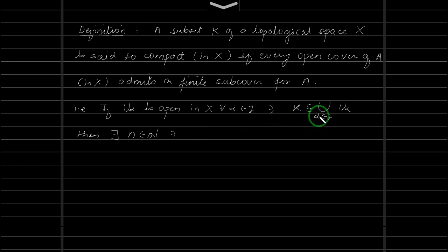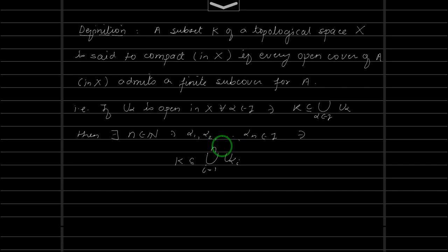Now how to write it? Let us take alpha 1, alpha 2, up to alpha n belonging to the indexing set I, such that K will be contained inside the finite union. So these are the finite number of elements, the union over i from 1 to n of U alpha i. So this is the open cover which will have a finite subcover. Okay, so understand the definition of compact spaces.